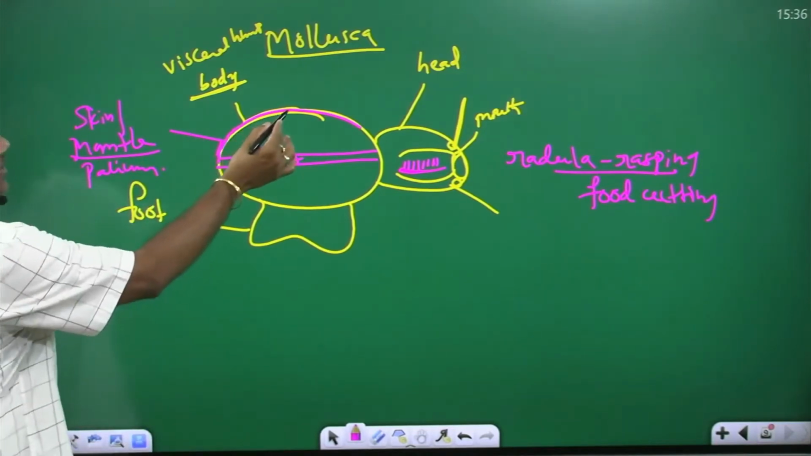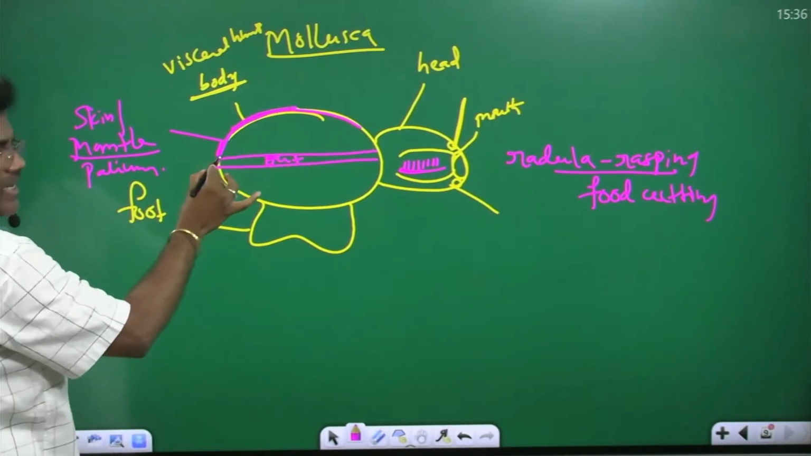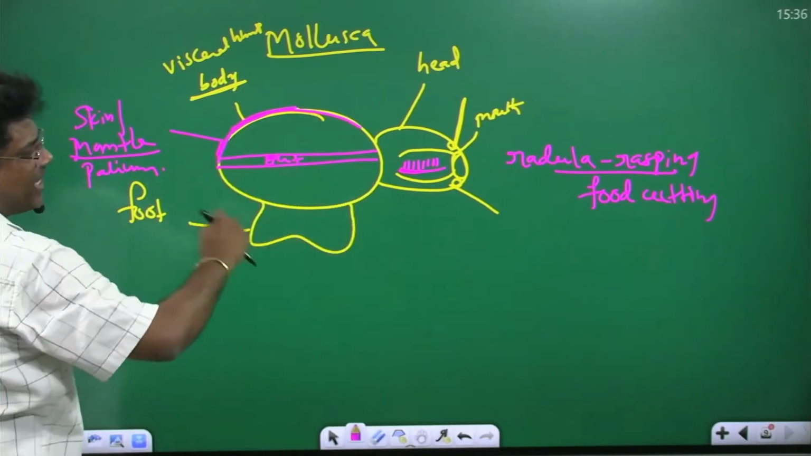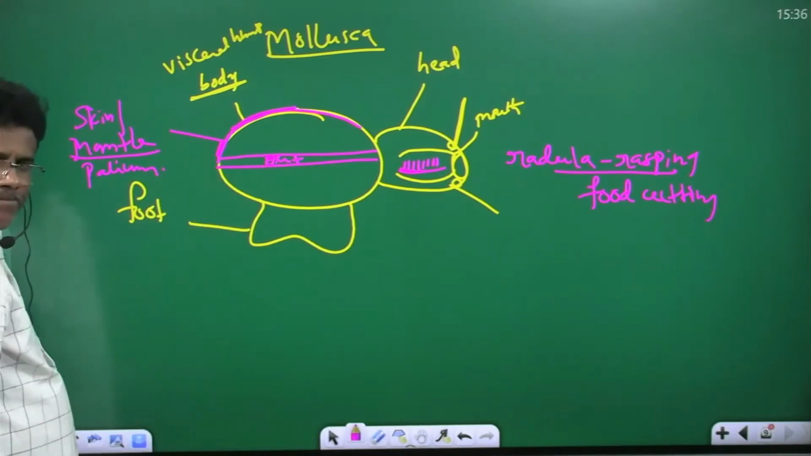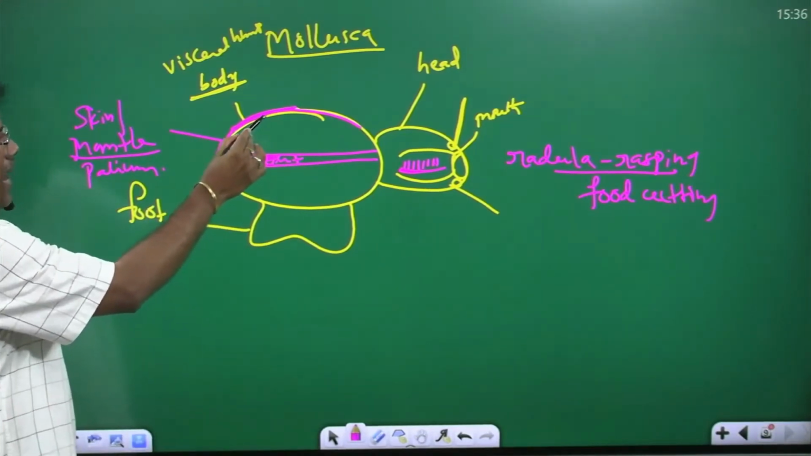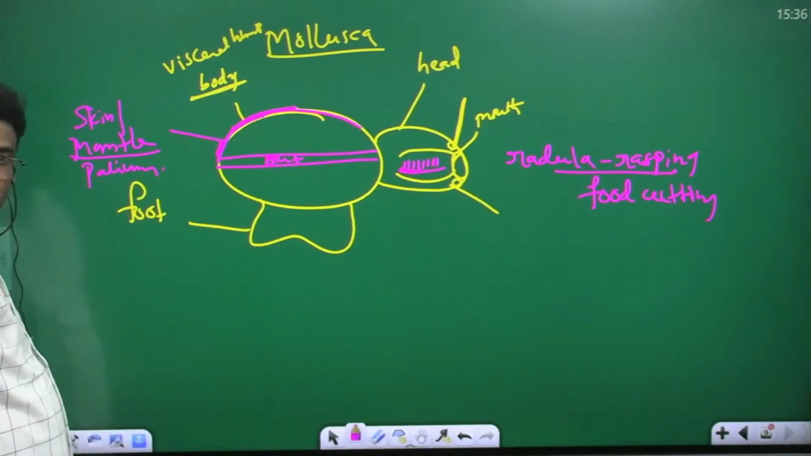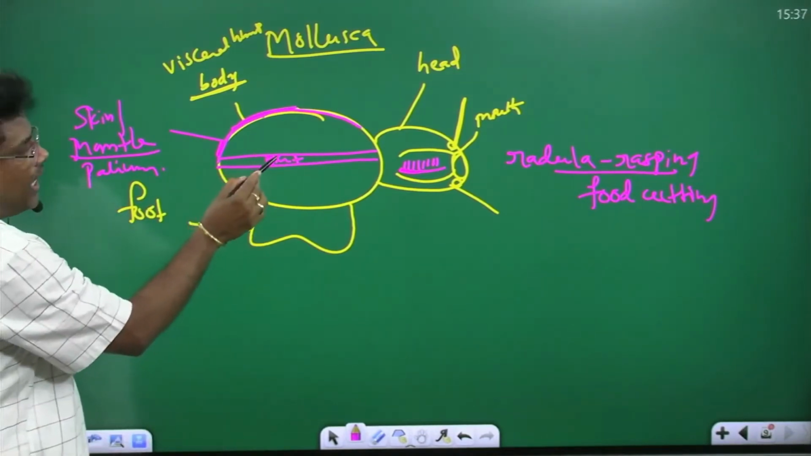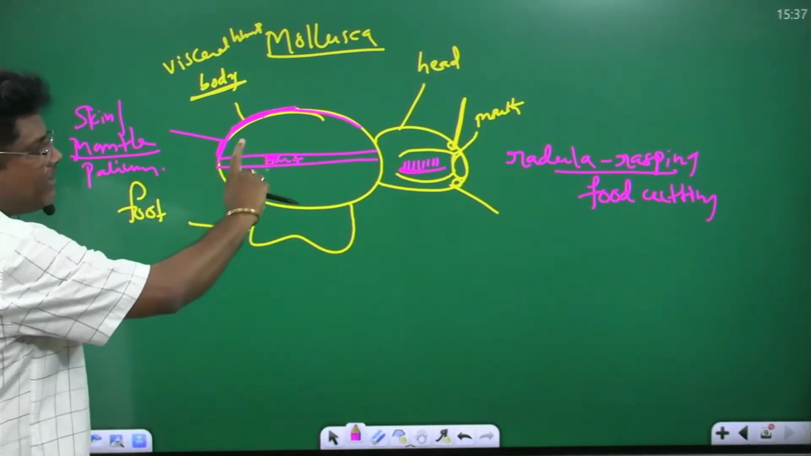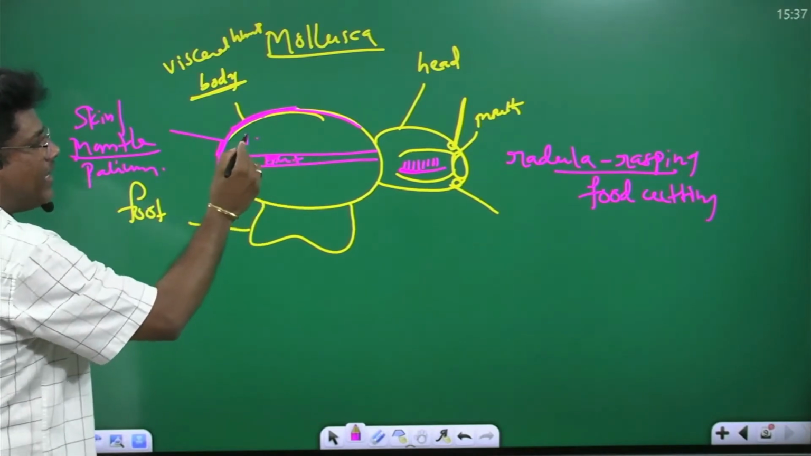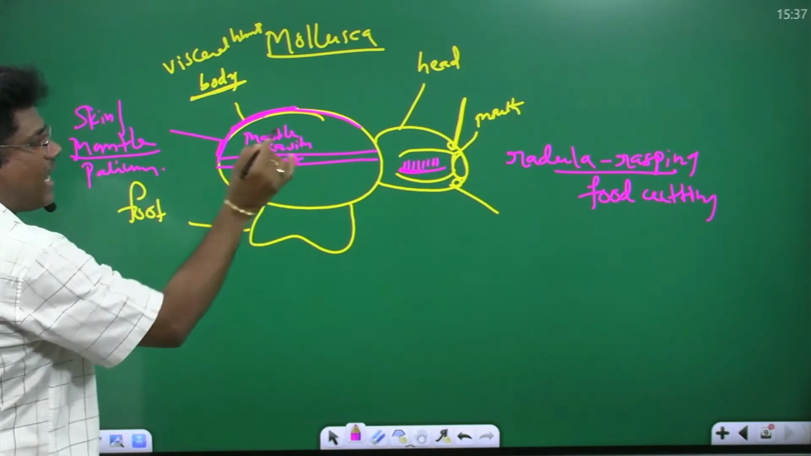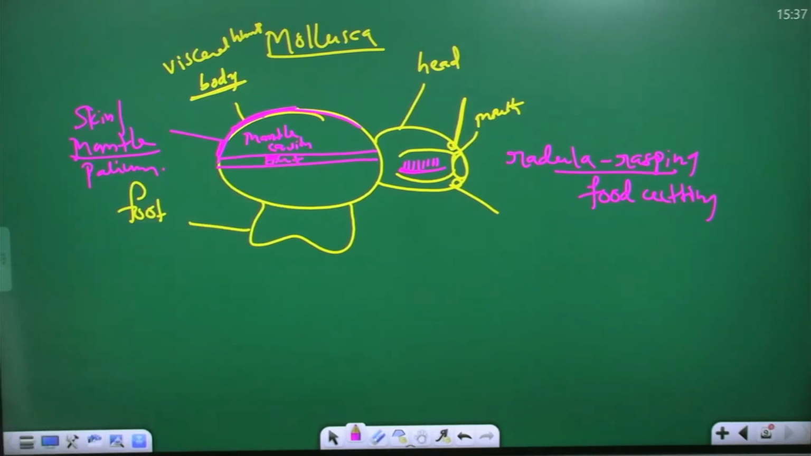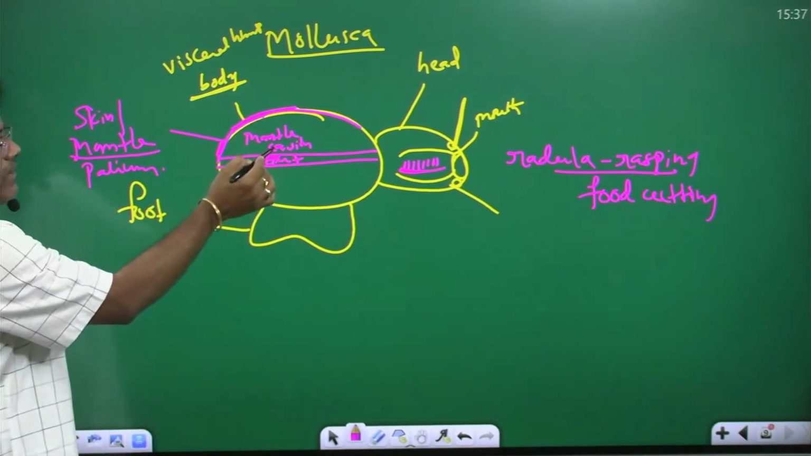Yes, you see, what is this? Skin. Am I right? The whole structure is what? Body or visceral hump. In the middle of the body, what is there? Gut. This is skin or mantle or pallium. So between gut and mantle is a cavity, the mantle cavity. This is called the mantle cavity. Where is it present? Between skin and gut.